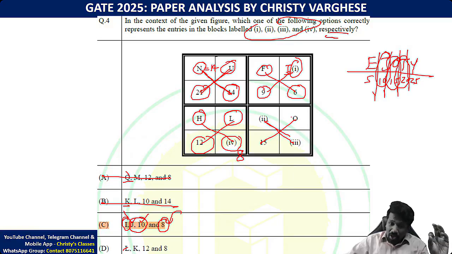Now, if you want, you can understand in detail what the connection between these letters is. But that is not necessary in this context, because the options given are simple. That is why option C is the answer.